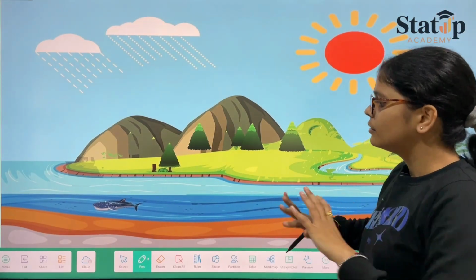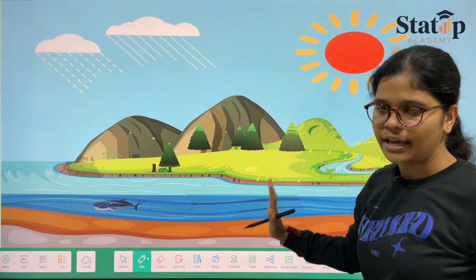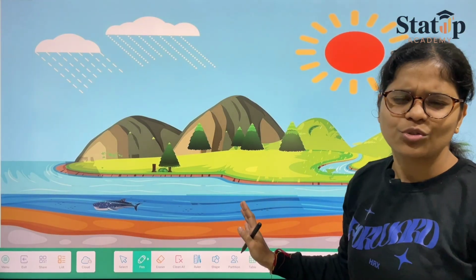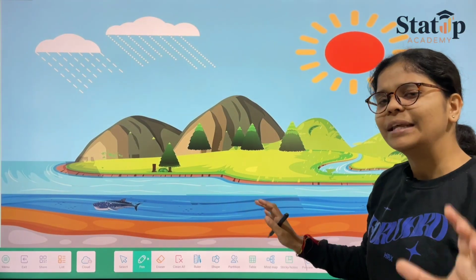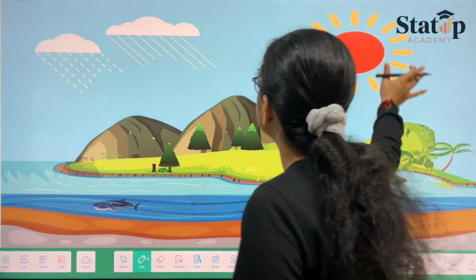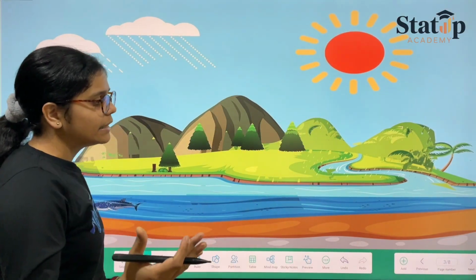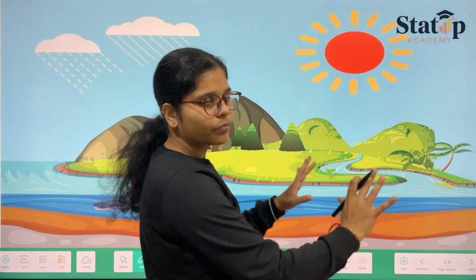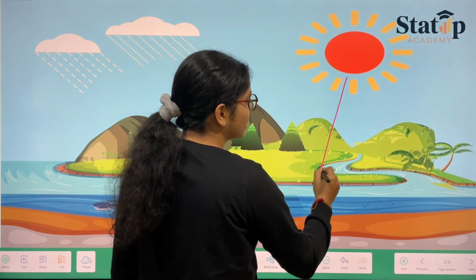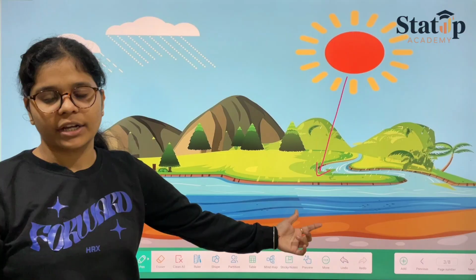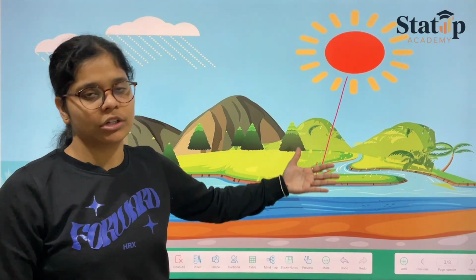You do not need to draw the diagram, you can just simply understand. What happens is there's a sunny day, and a river is flowing. The sun's rays will come down on this water and heat the water up.